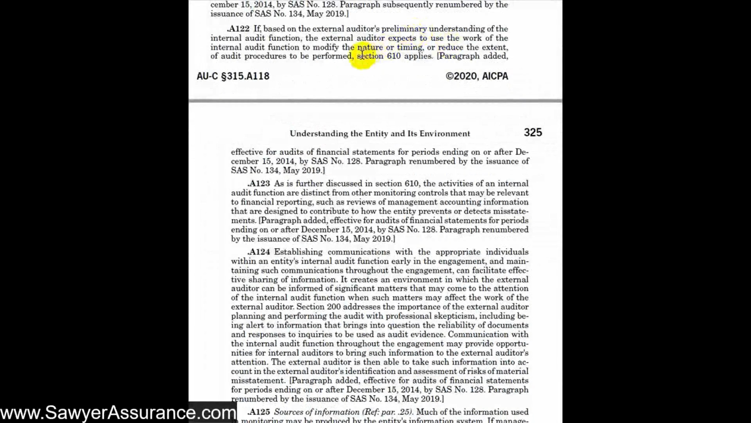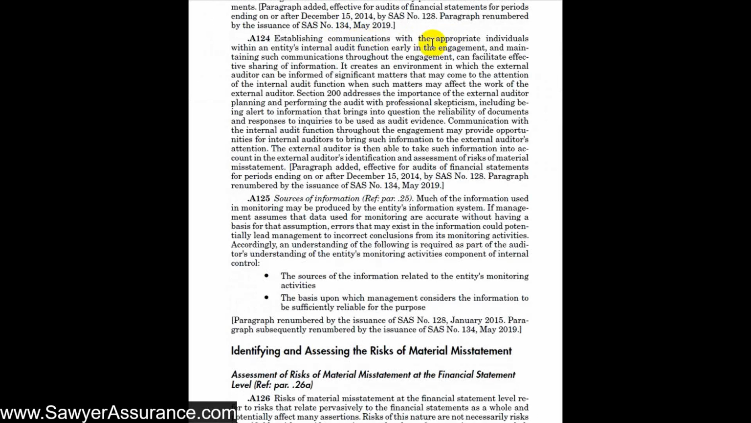But that certainly is AUC Section 610, totally outside the purview of what this section is about. This is just giving a little color on how that works and referring us to 610 if we're going to try to rely on internal audit's work. Here we're just wanting to gain an understanding of how internal audit functions within the organization. In this part, they suggest that if we are going to communicate with internal audit, we initiate that communication early in the engagement, which facilitates an effective sharing of information and creates an environment where we can be informed of significant matters and inform them of significant matters.